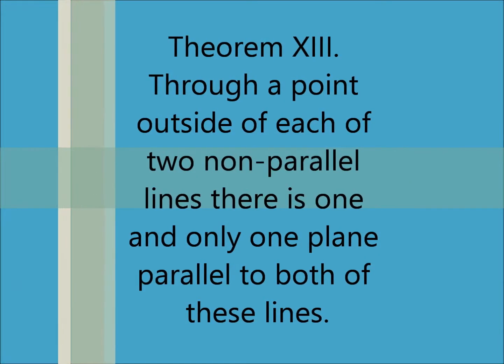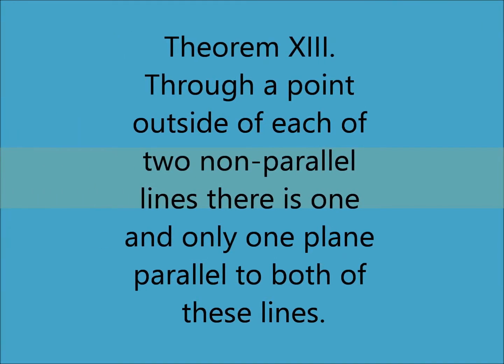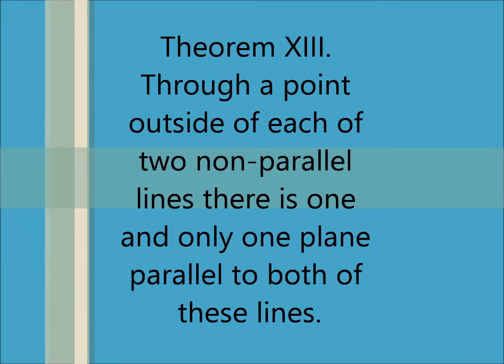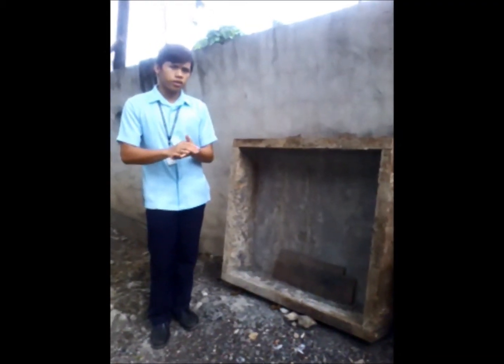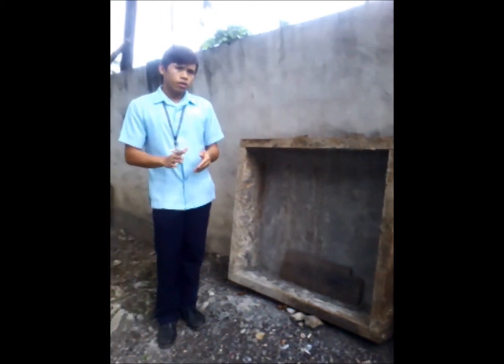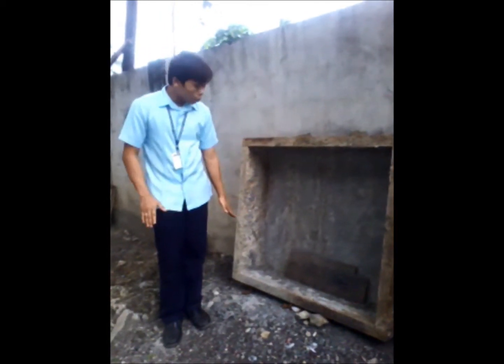Theorem number 13. Through a point outside of each of two non-parallel lines, there is only one and only one plane parallel to both of these lines. So theorem number 13 says that through a point not on two non-parallel lines, there is only one and only one plane parallel to those skew lines.